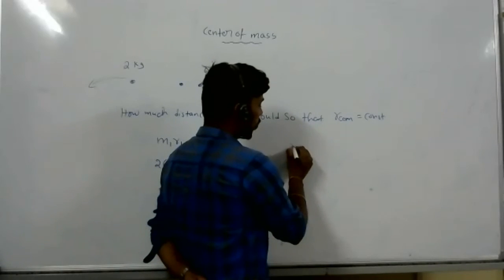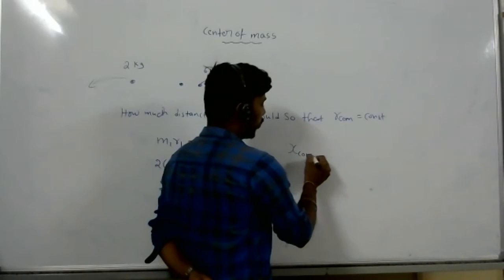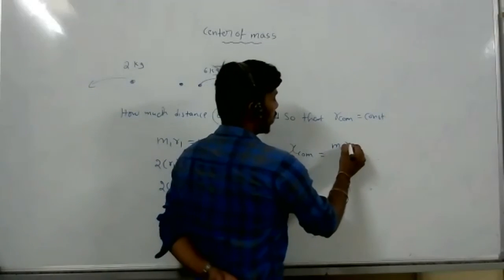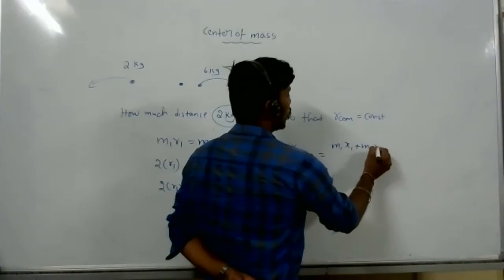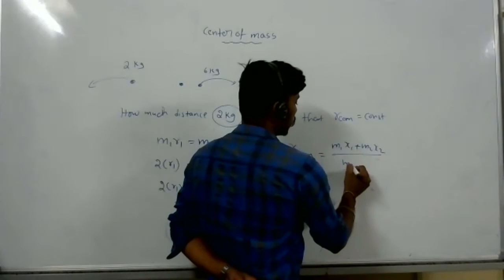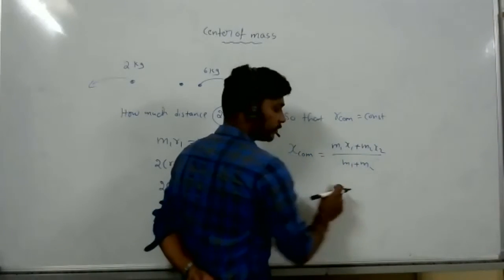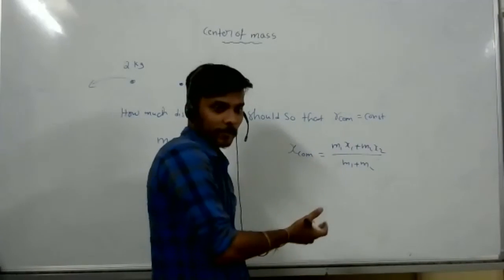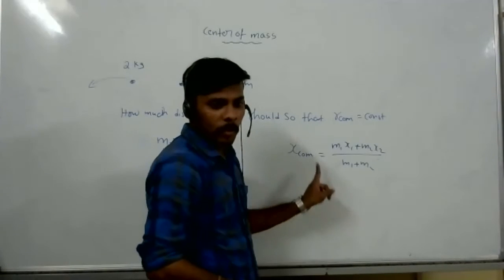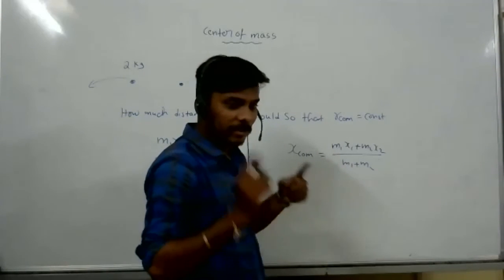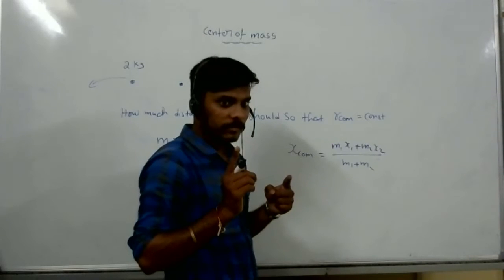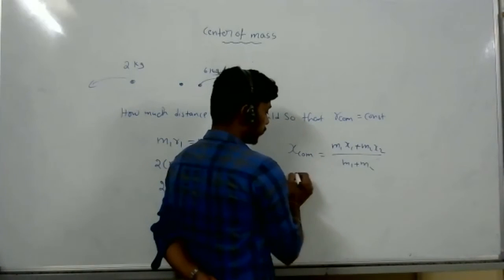Tell me the center of mass formula. X center of mass equals M1 X1 plus M2 X2 by M1 plus M2, right? Okay, now I am differentiating.